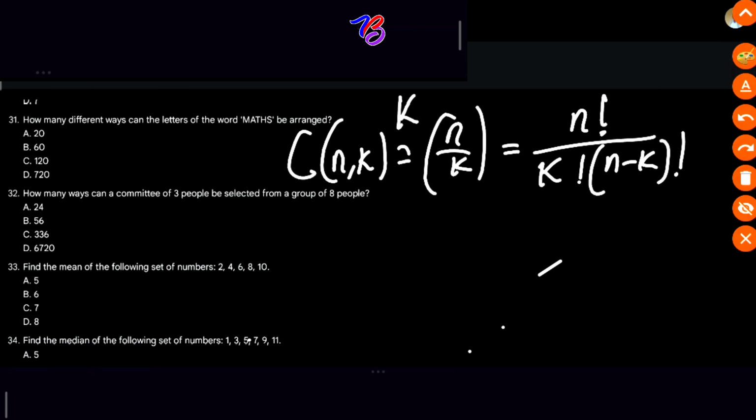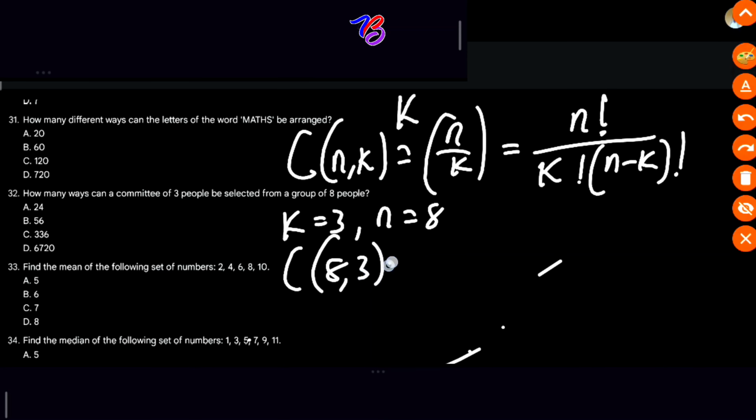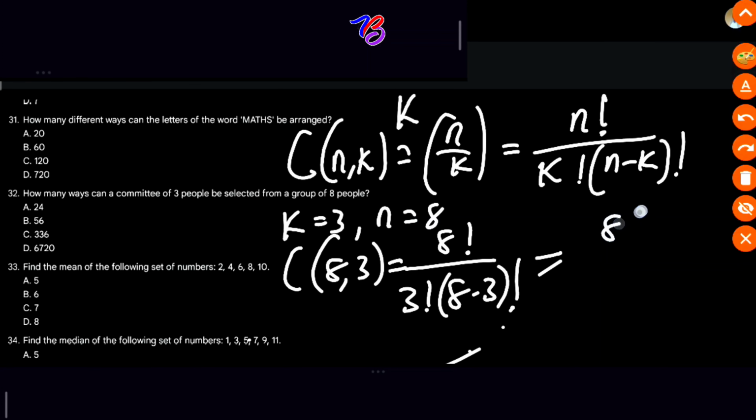Altogether, we need to select k equals 3 people, because the question says a committee of 3 people. So if k is equal to 3, then our n will now equal 8, the number of people. So C(8, 3) will equal 8 factorial over 3 factorial into 8 minus 3 factorial. And this will equal 8 factorial over 3 factorial, 5 factorial.